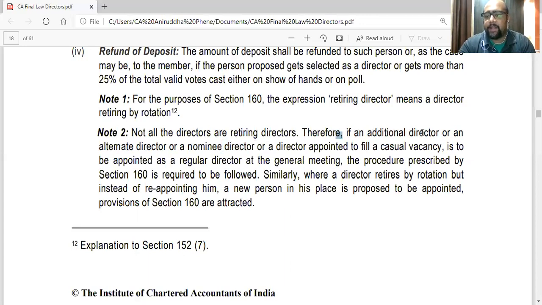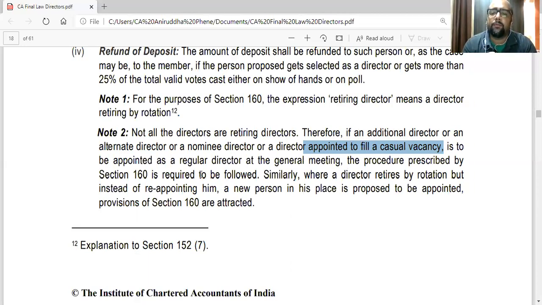So if an additional director or alternate director or nominee director or director appointed to fill a casual vacancy is to be appointed as a regular director at a general meeting, the procedure prescribed by 160 is to be followed. On ending of his term, if he wants to get reappointed as a proper director, he has to comply with section 160. So he will have to send a notice to the company 14 days before the meeting that he wants to be appointed as a director, and the company will intimate the members.